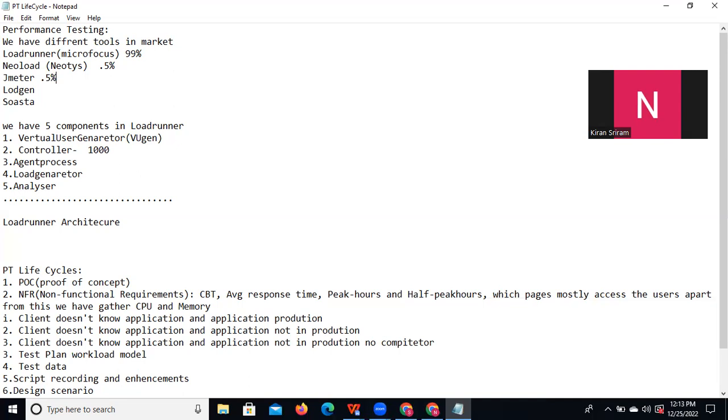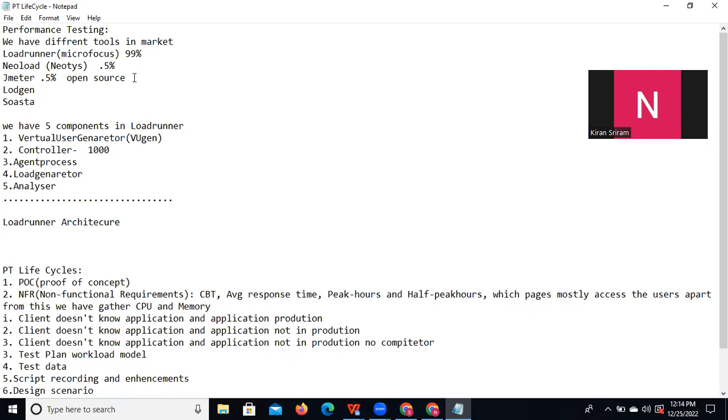For example, we have got a Facebook project, and they told us to do performance testing. The project budget for performance testing is $3,000 million. Assume we are using JMeter, which is open source, free of cost. Anyone can download it and do performance testing.